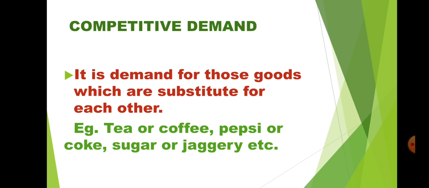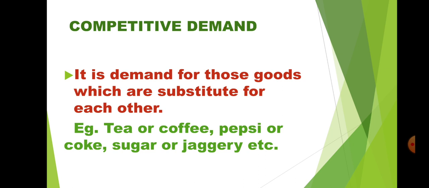Substitute goods means those goods, where more goods are there but the use of the commodity is the same, that is called a substitute commodity. So in case of competitive demand, demand for those goods which are substitutes for each other. Here examples are given: tea or coffee, Pepsi or Coke, sugar or jaggery, etc.